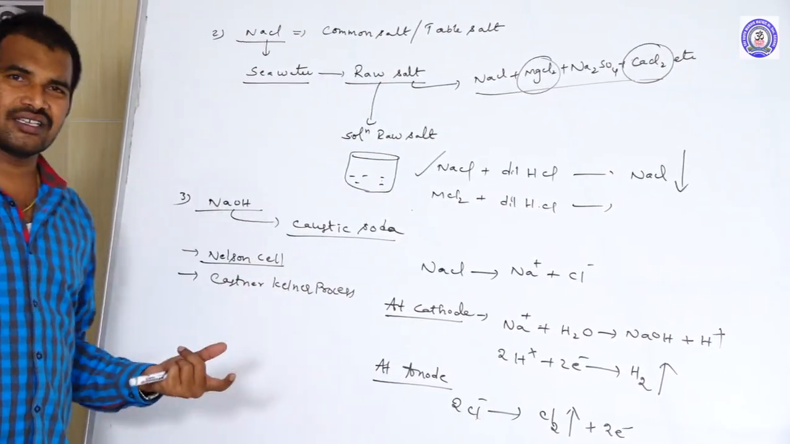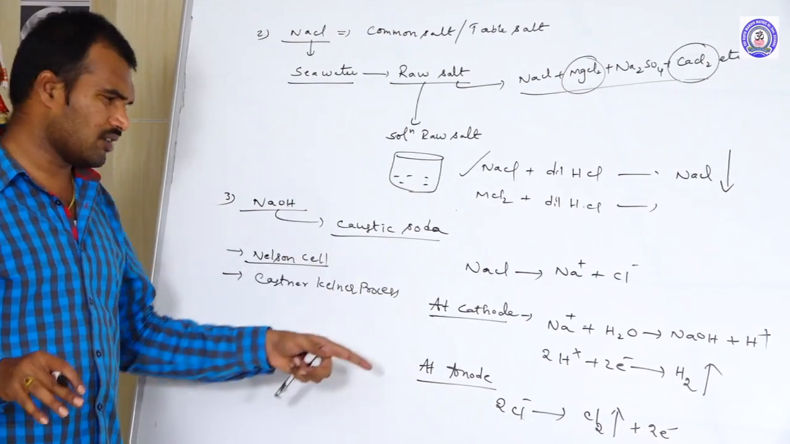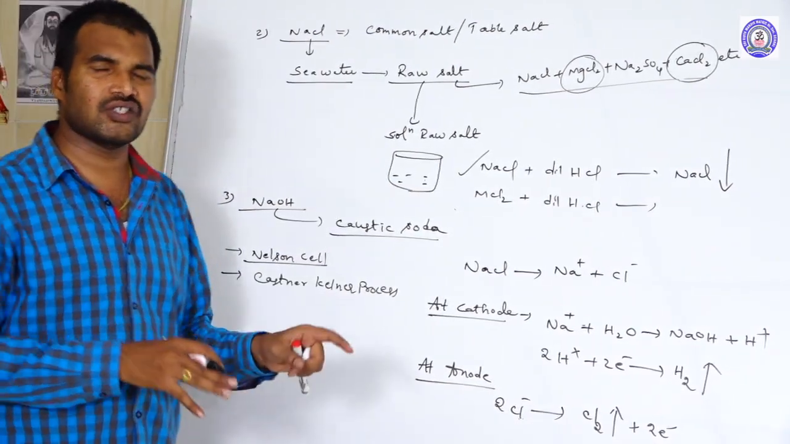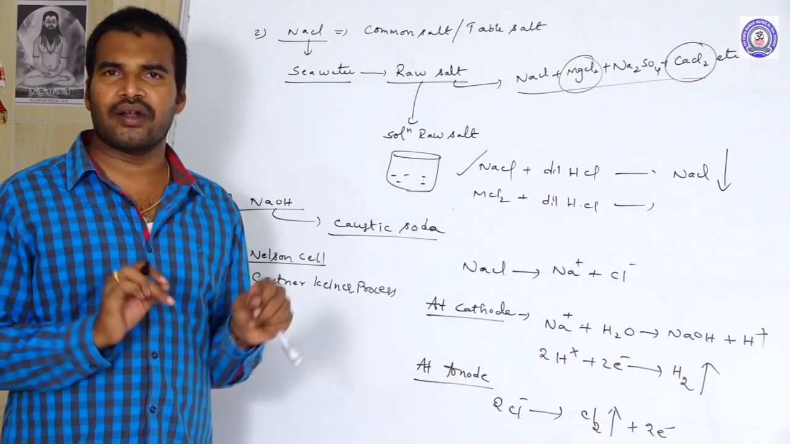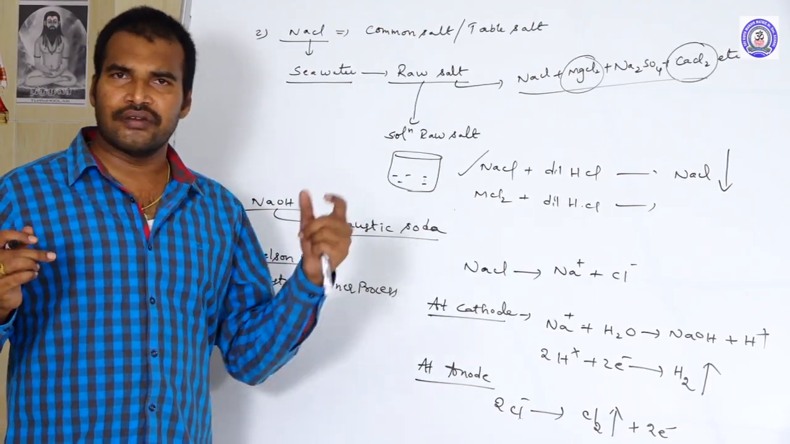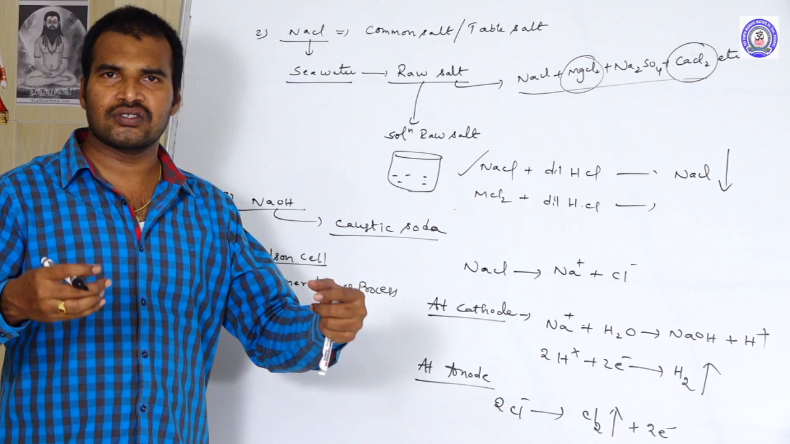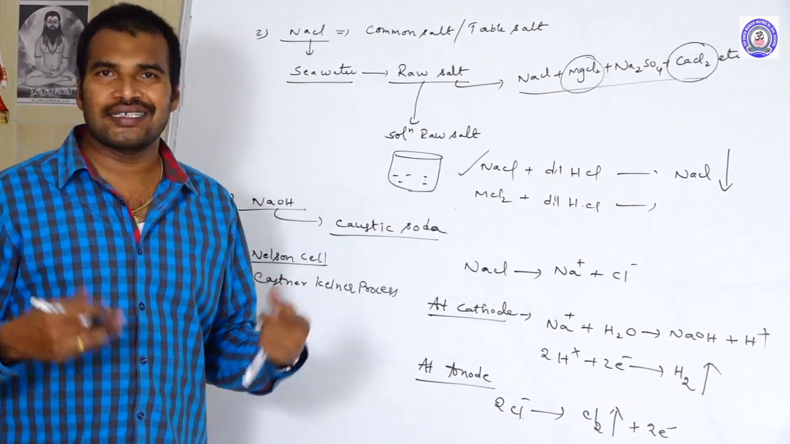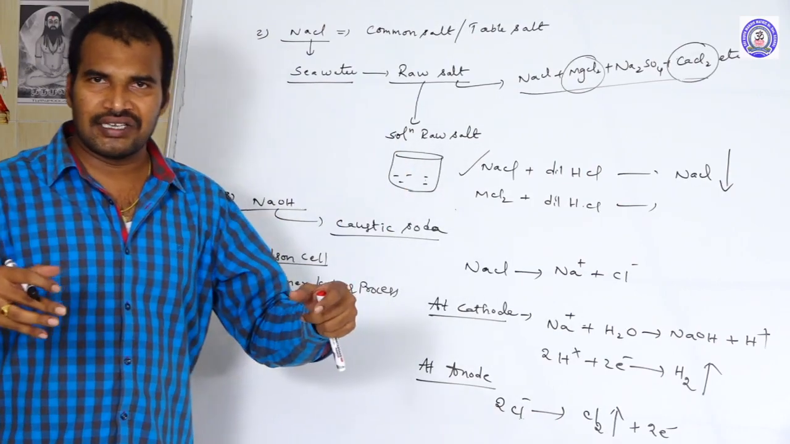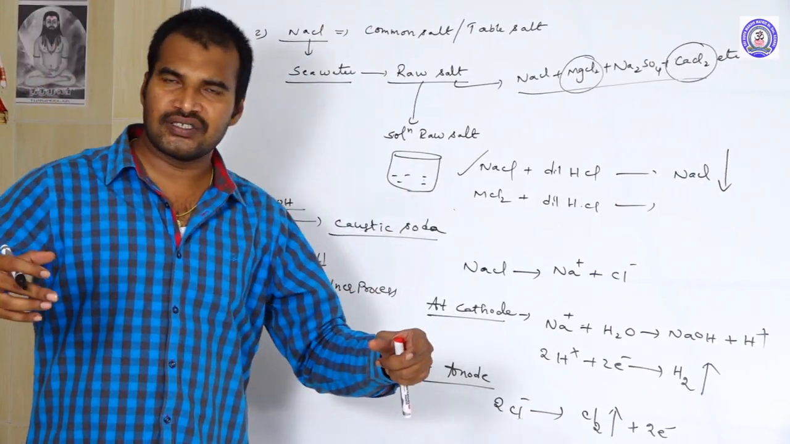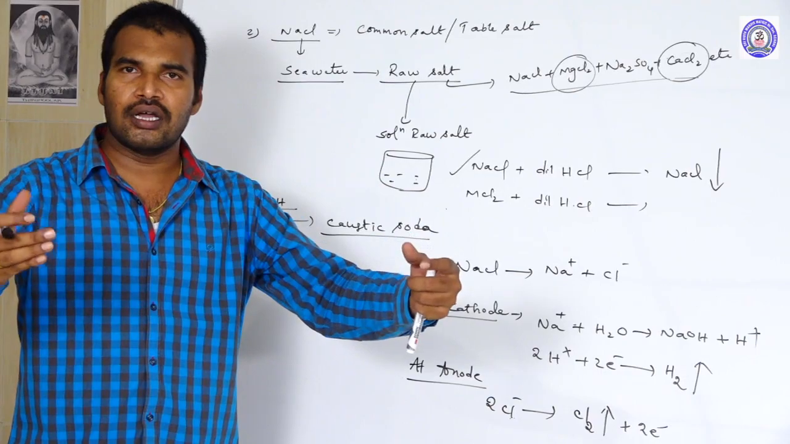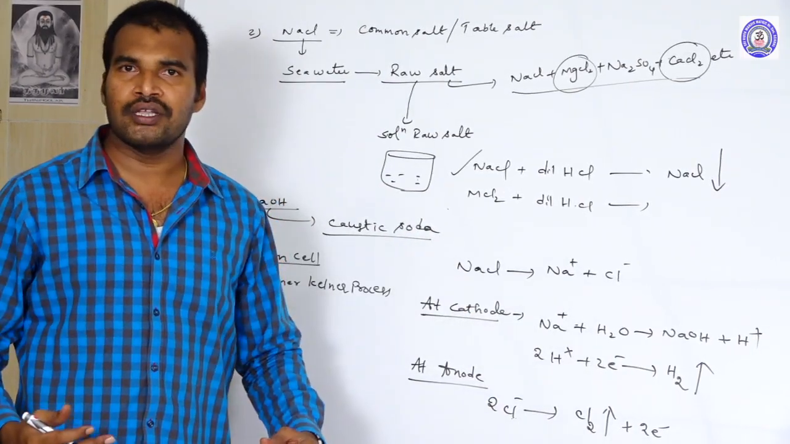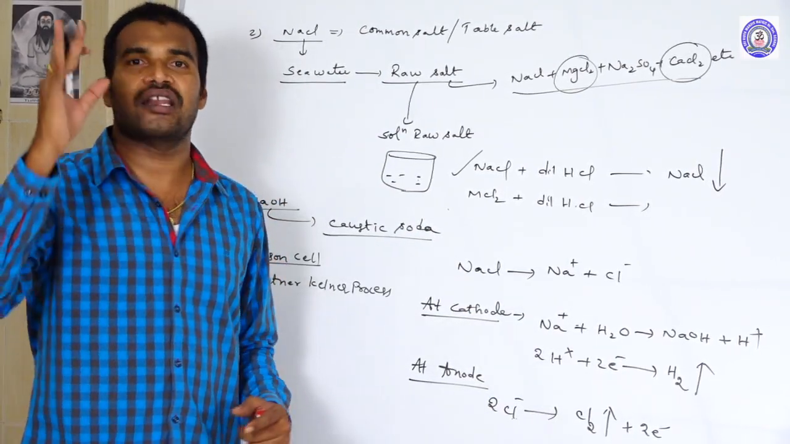Coming to the Castner-Kellner process, this is also the same, but the construction of the apparatus is different. There are 3 compartments: first, second, third. In the first and third compartments, graphite rods act as anode and mercury acts as cathode. So when you take the NaCl solution in the first and third compartments and electrolyze, all the Na+ ions will dissolve in mercury and form amalgams.